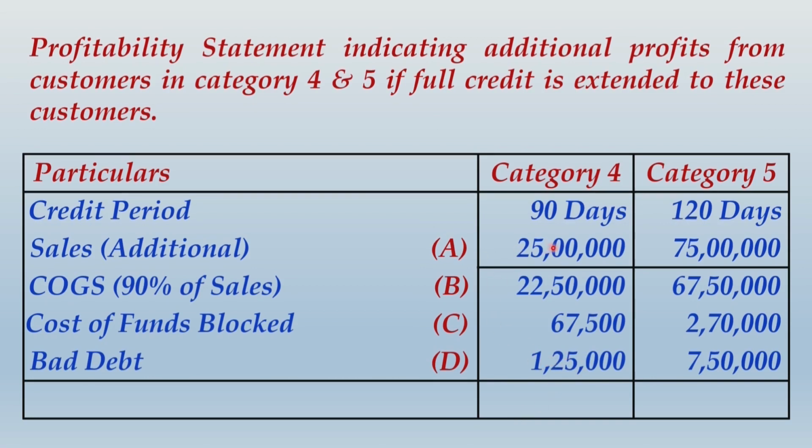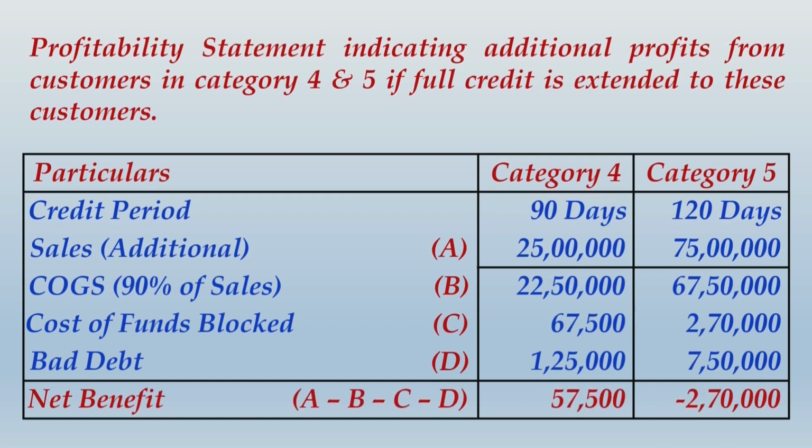So 5% of 25 lakhs will give you 1,25,000. In category 5, it is 10% of sales, so it will be 7,50,000. We have all the figures readily available. So net benefit, if you compute A minus B minus C minus D, it is a positive net benefit of 57,500 in category 4 and a negative net benefit of 2,70,000 in category 5.